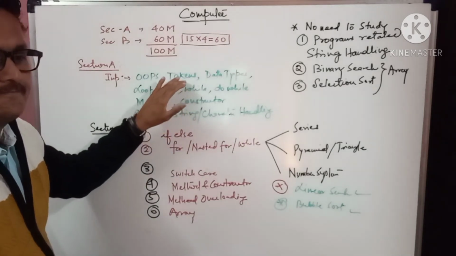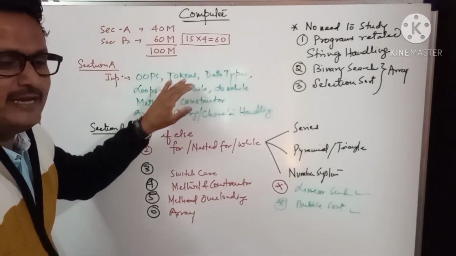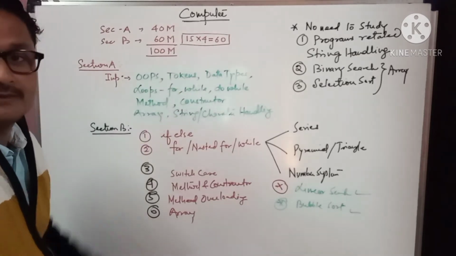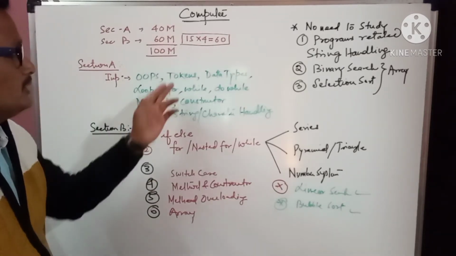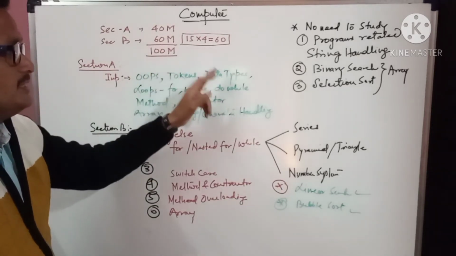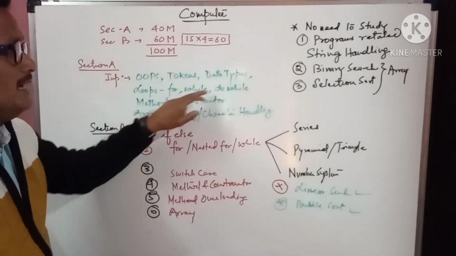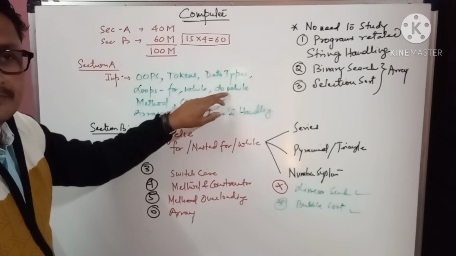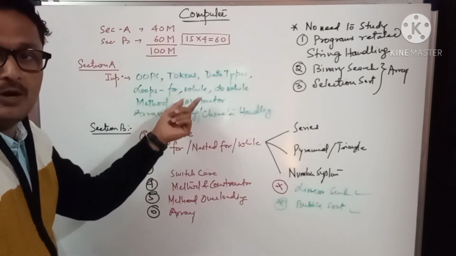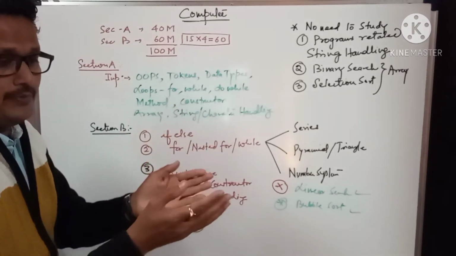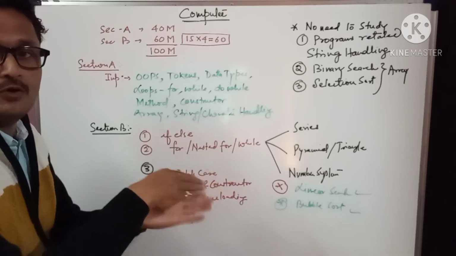You will get an 8 to 10 marks question from this topic. So tokens, data types, loops, for, while, do while, that means output based questions. Maybe you will get a question on conversion from for loop to while loop.